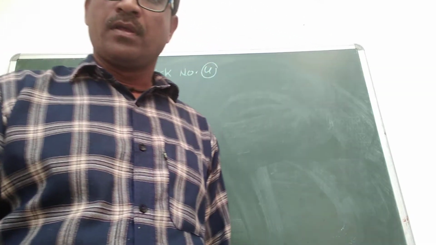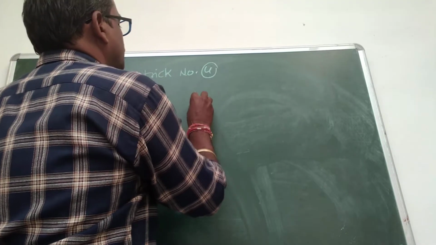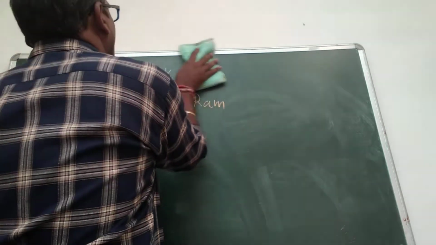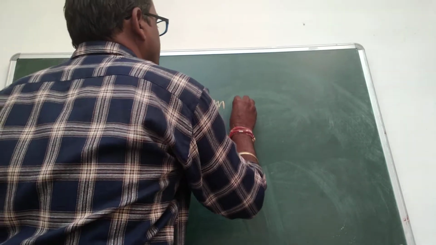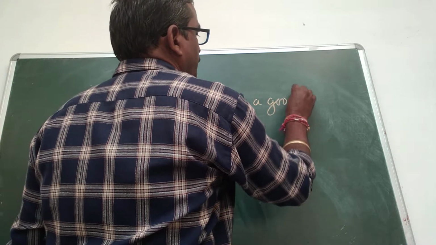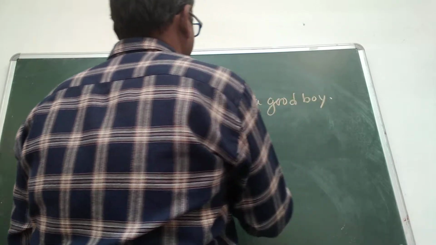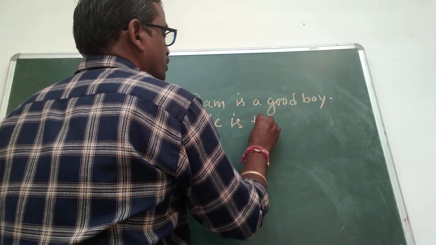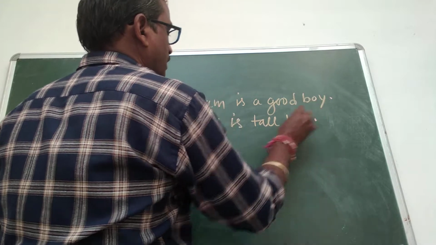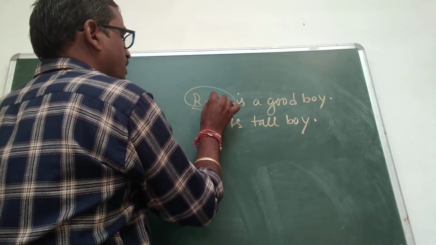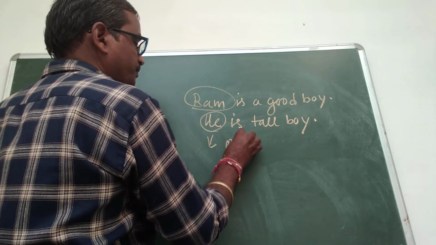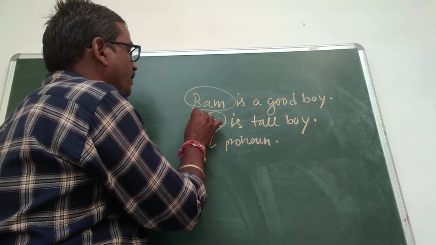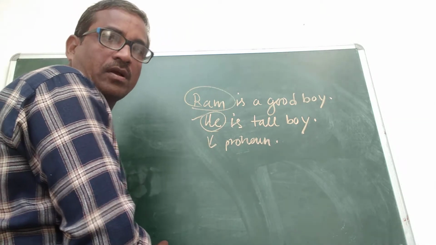For example, Ram is a good boy. He is a tall boy. Here he is used in the place of Ram. So he is a pronoun. In this way, we replace the word by any word. It is called a pronoun.